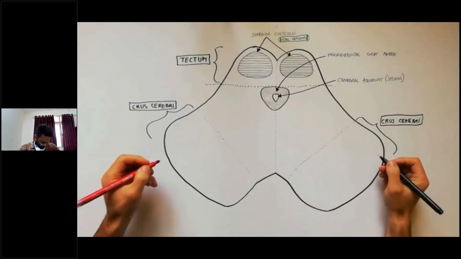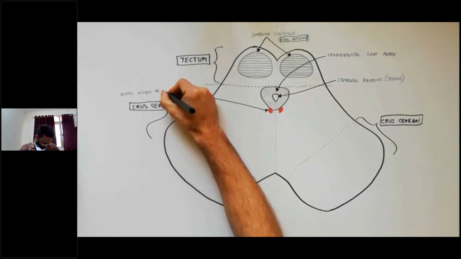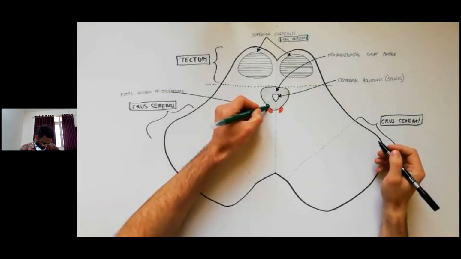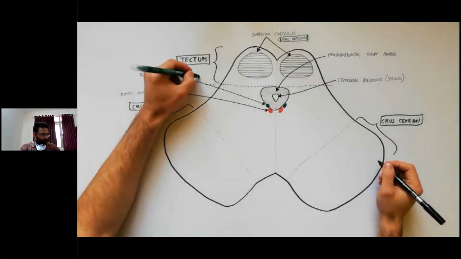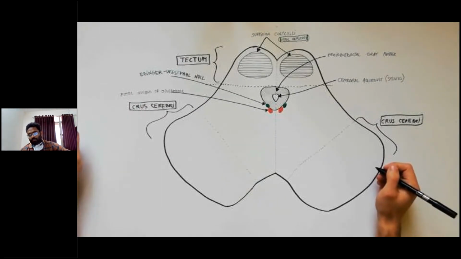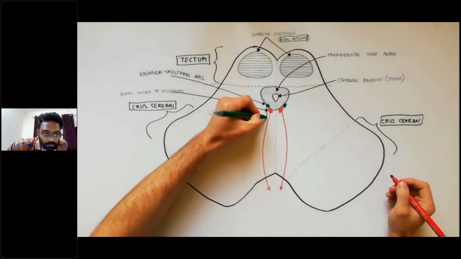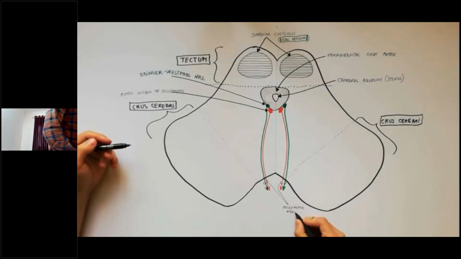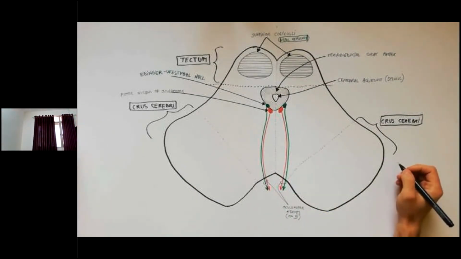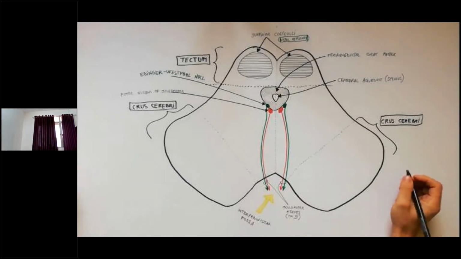Just anterior to the periaqueductal gray matter are the oculomotor nuclei, which give rise to the oculomotor nerve. Dorsal to these nuclei are the accessory oculomotor nuclei of Edinger-Westphal, which contain parasympathetic neurons. The motor and parasympathetic fibers of those nuclei go anterior, exit the midbrain, and form the oculomotor nerves. We can see the emergence of the oculomotor nerve from the midbrain at the level of the interpeduncular fossa, which is bounded on either side by crus cerebri.